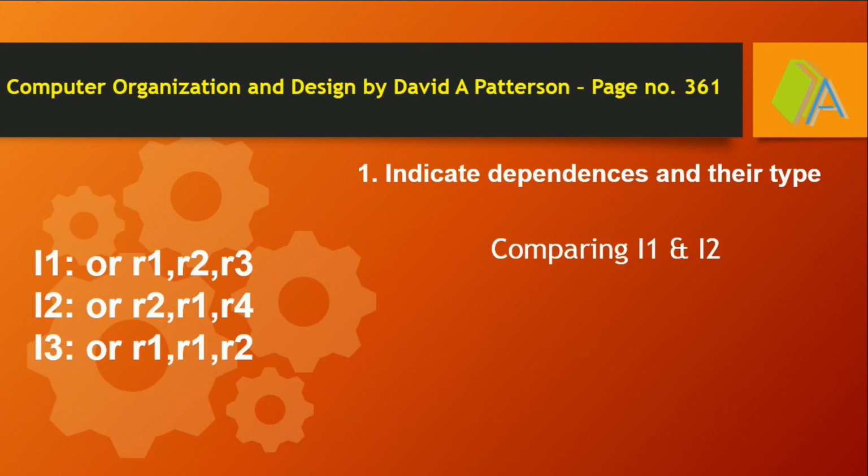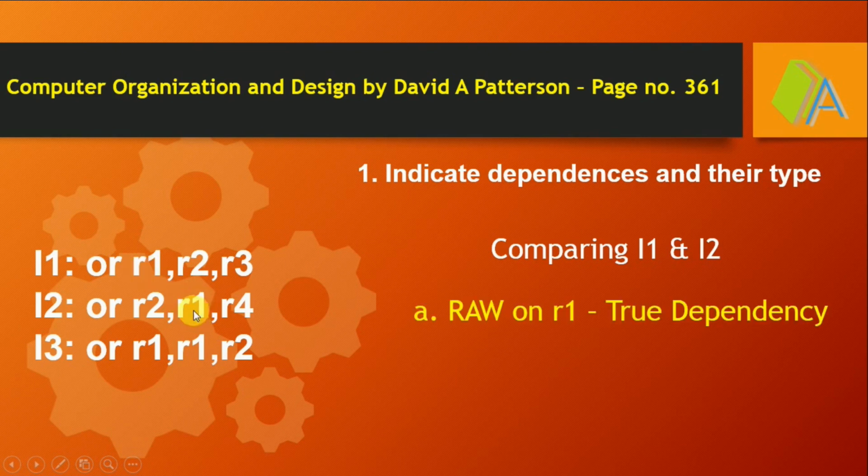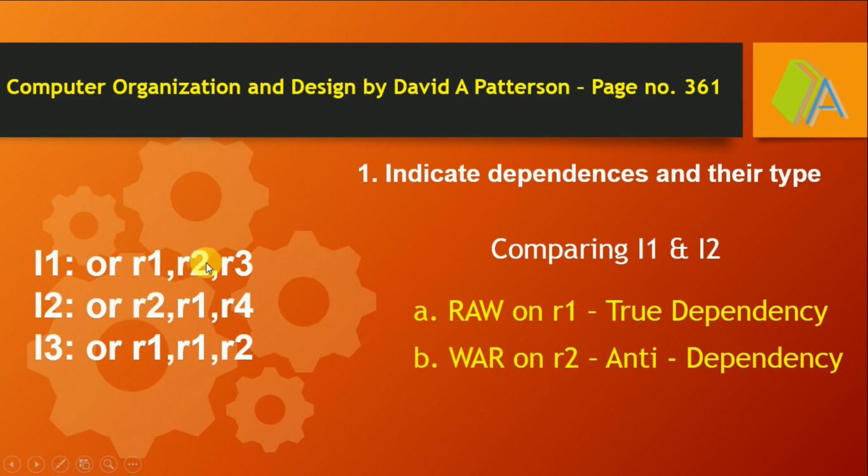Initially we are comparing instruction 1 and 2. We have two different dependencies, one due to register R1, one due to register R2. Here the second instruction is waiting for the data from the first instruction in the case of register R1, so it is a true dependency, read after write. The register R2 is write after read, so that is an anti-dependency. Anti-name dependency is not a serious problem in MIPS 32 architecture, but true dependency has to be overcome by implementing forwarding or bypassing.